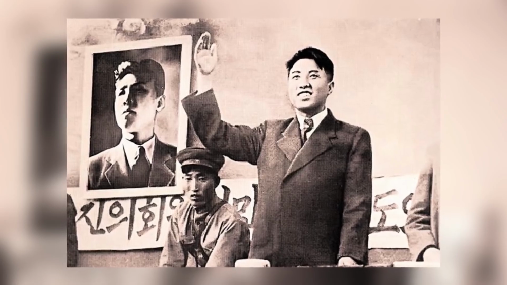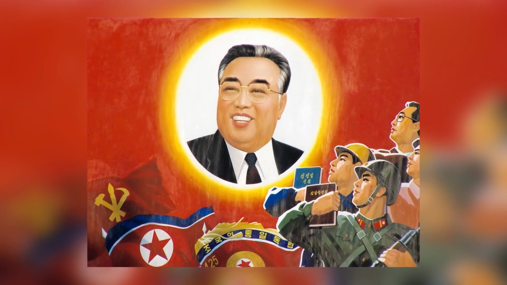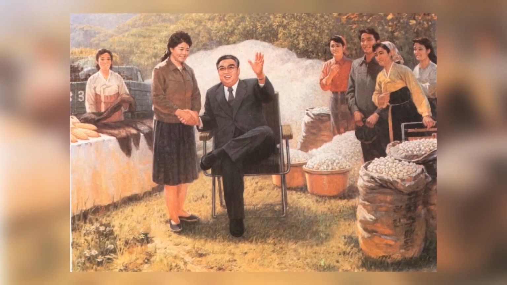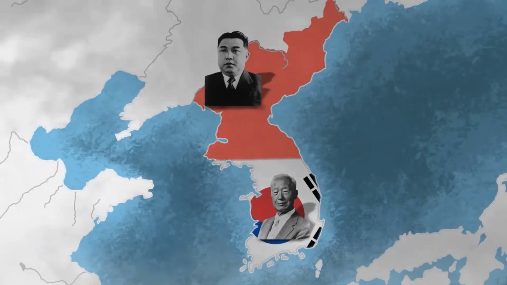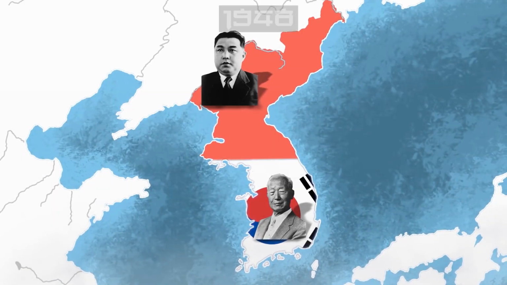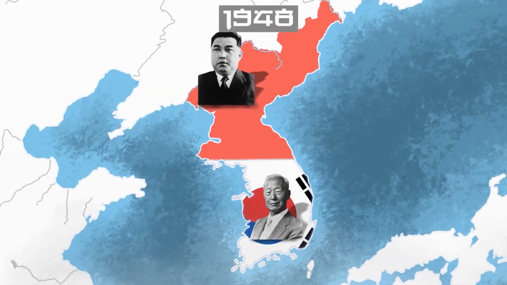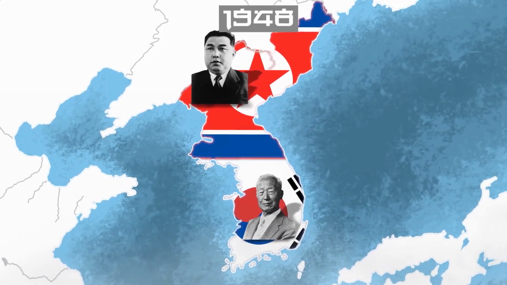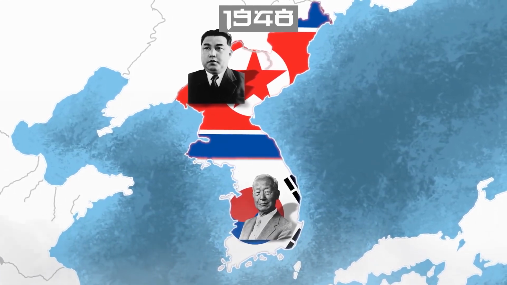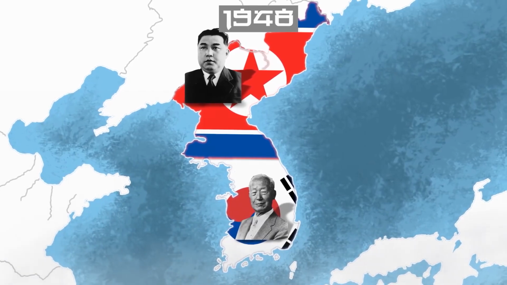By 1946, the propaganda machine was already in full swing. This was the beginning of the Kim personality cult. They used art and media to portray themselves as godlike figures to the North Korean people. 3 months after Lee Sin-min's election in the South, Kim officially proclaimed the Democratic People's Republic of Korea and himself as its leader. From the very first days of his rule, his main idea was the unification of the country.